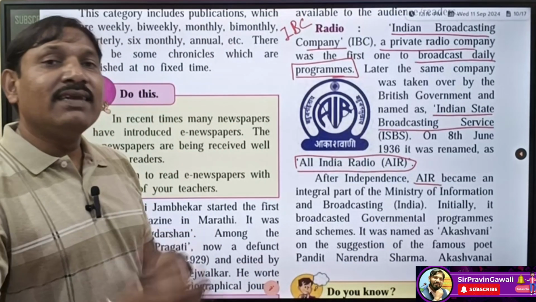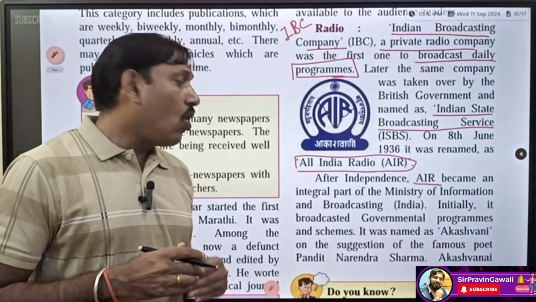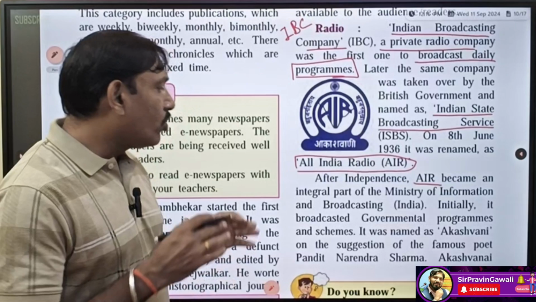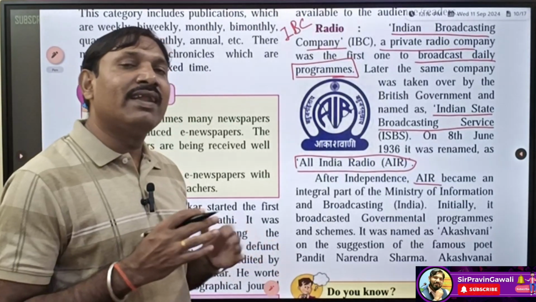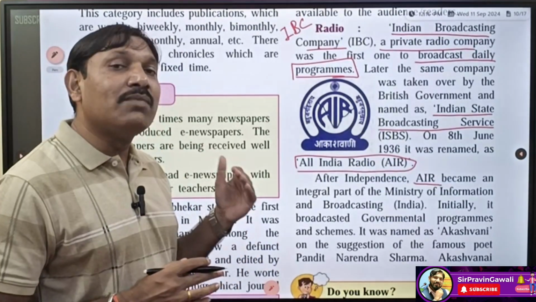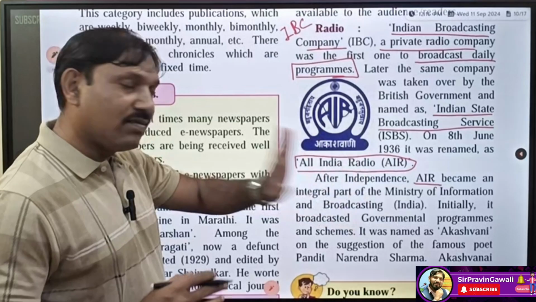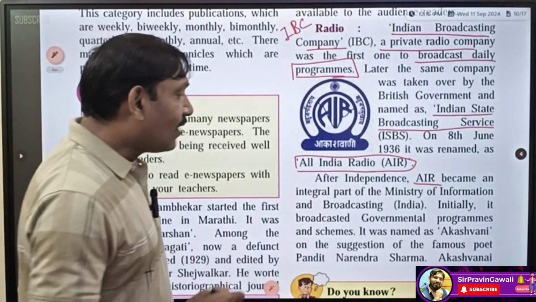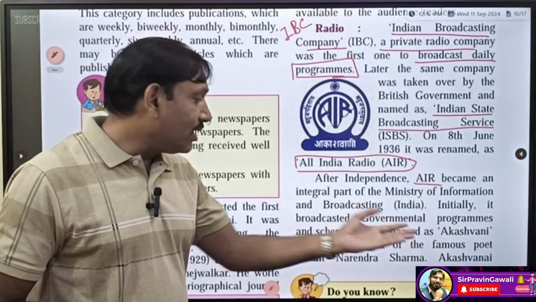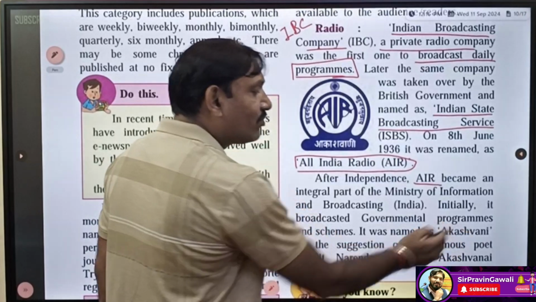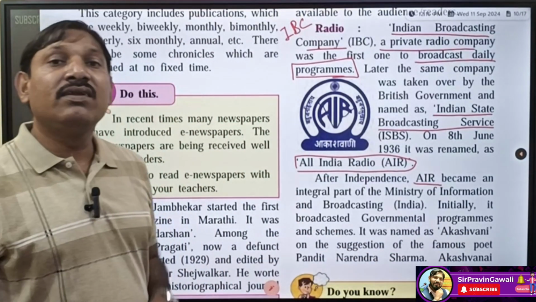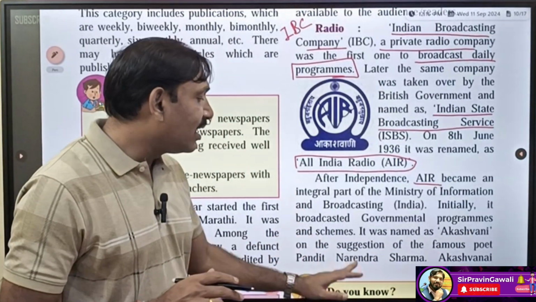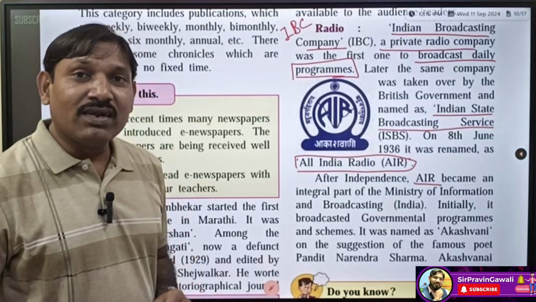Here, initially, means in the earlier stage all the news related to the government's policy and programs was broadcast on AIR. Then afterward it was named Akashwani, on the request of one of the very renowned poets, Pandit Narendra Sharma. Okay student, have you understood this much?